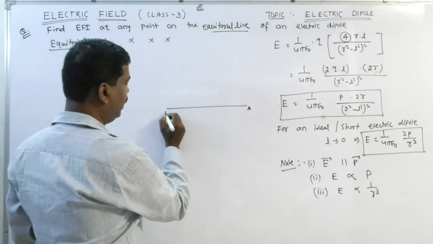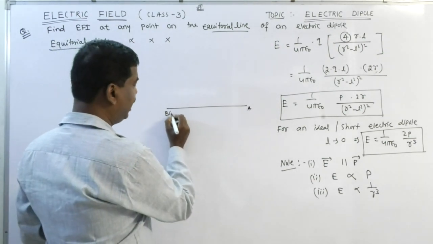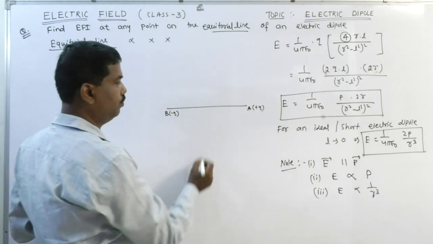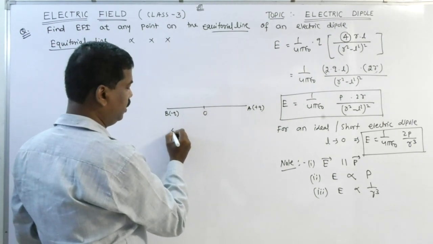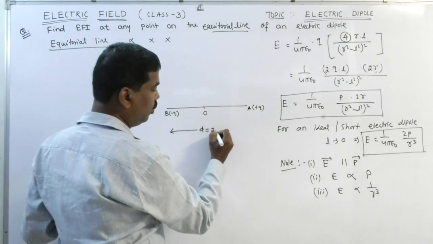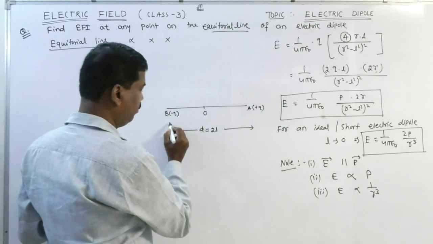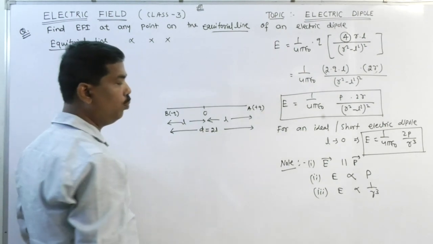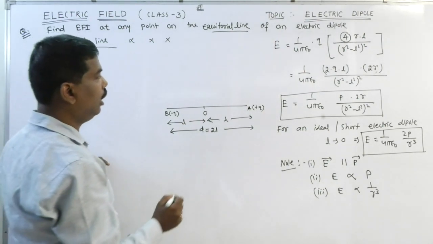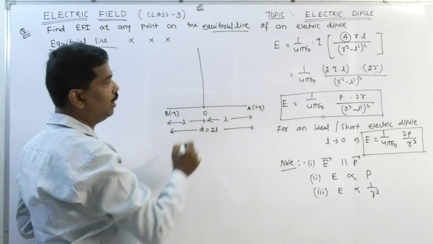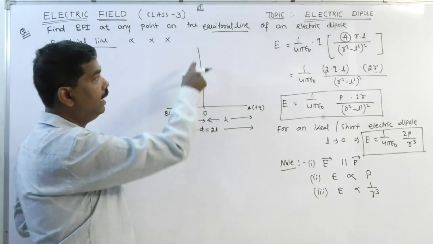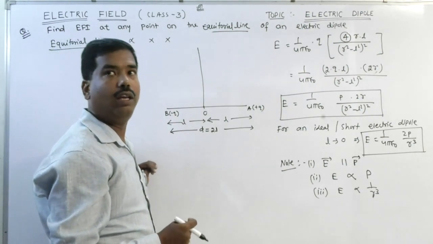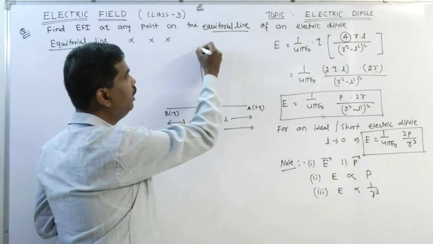So, let AB be an electric dipole. B consists of charge minus Q and A consists of charge plus Q. O is the center of the dipole. The dipole length is D, which I have taken as 2L. It means if O is the center, then OA is equal to OB is equal to L. Clear? Now, the line that passes through the center of the dipole is called the equatorial line. So, I would like to find the field at any point.